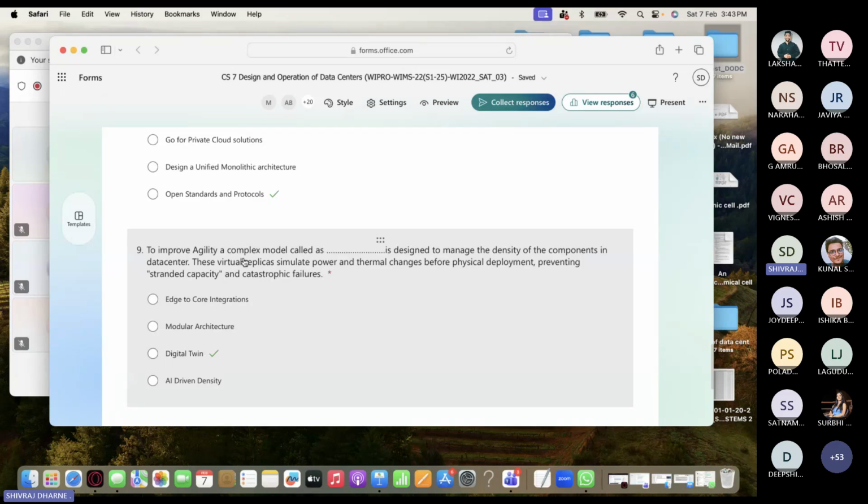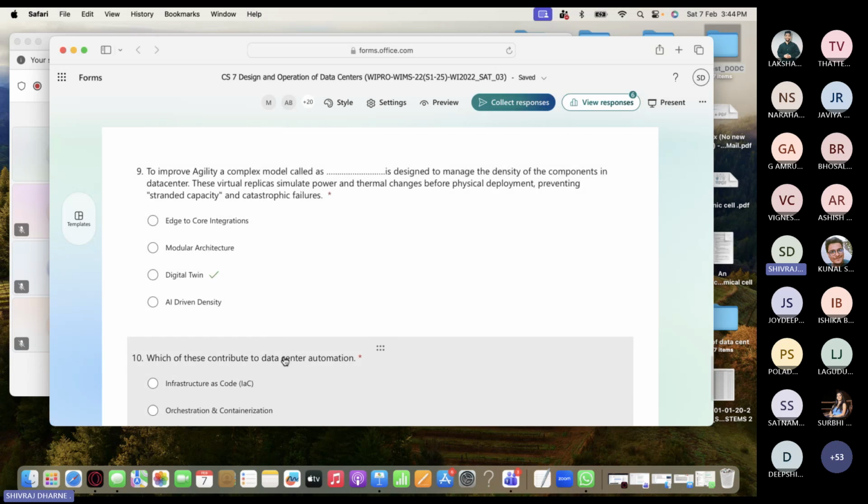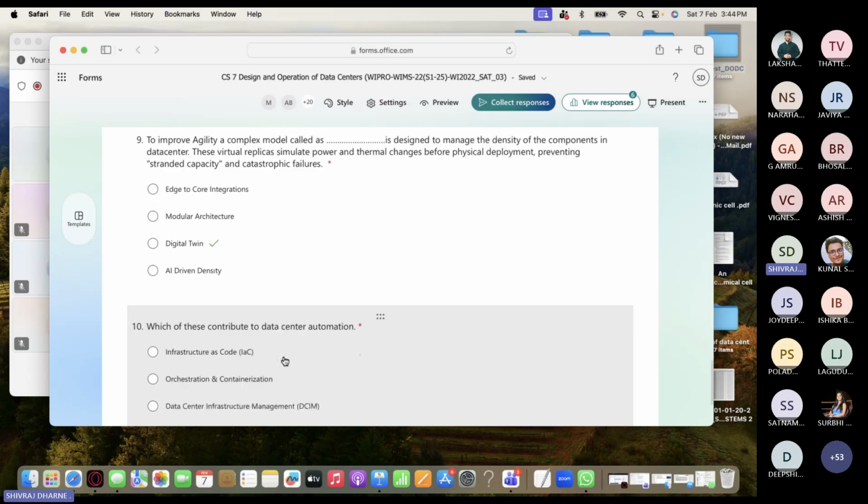To improve agility, a complex model called dash is designed to manage the density of components in data centers. These virtual replicas simulate power and thermal changes before physical deployment, preventing stranded capacity and catastrophic failures. So basically, digital twin. I think I didn't talk about it, but next time I will talk about what digital twin means and how it helps data centers, right?